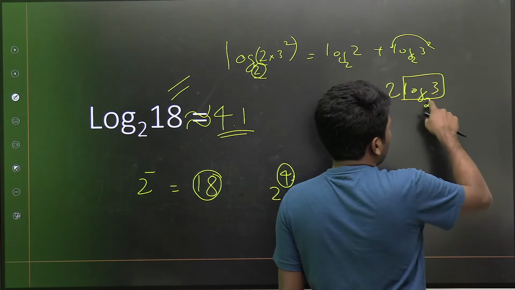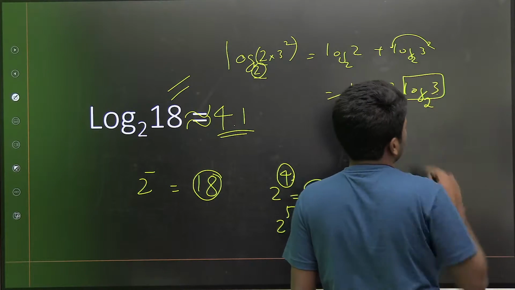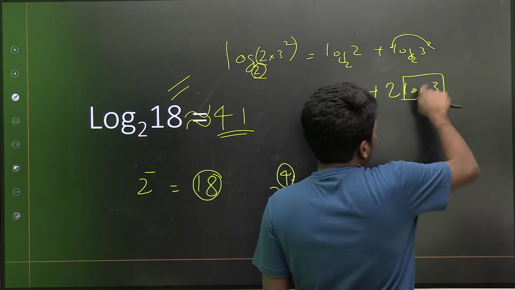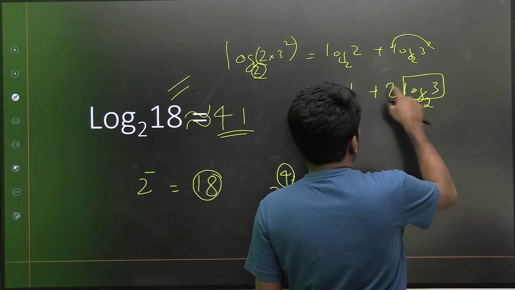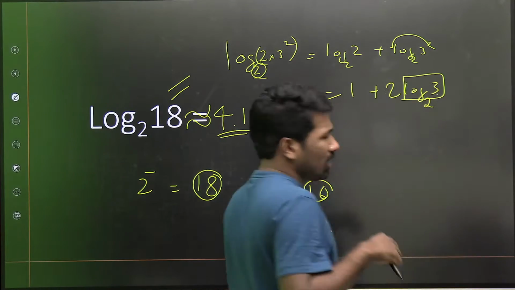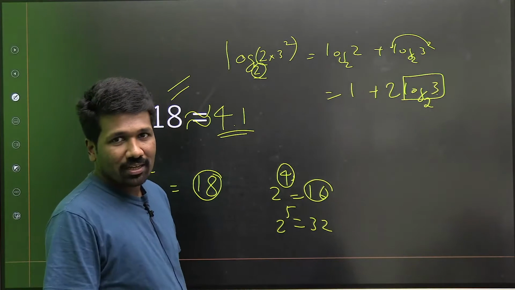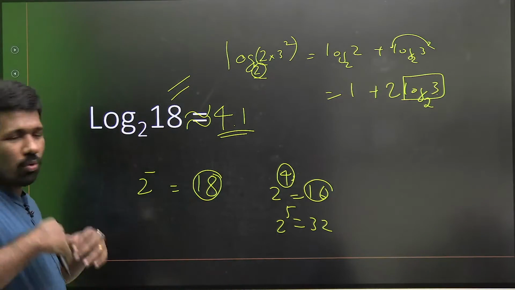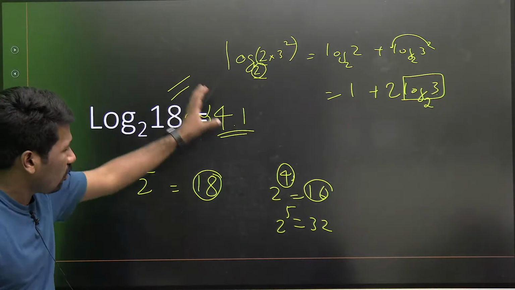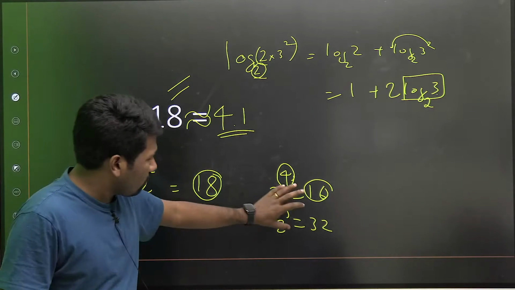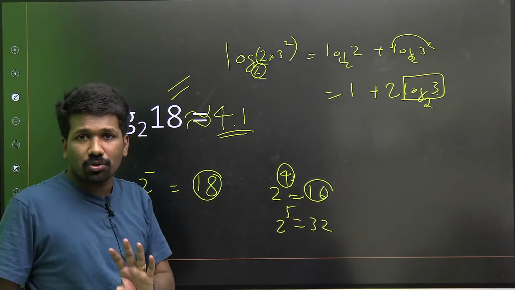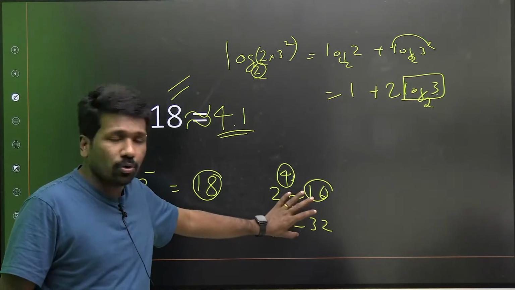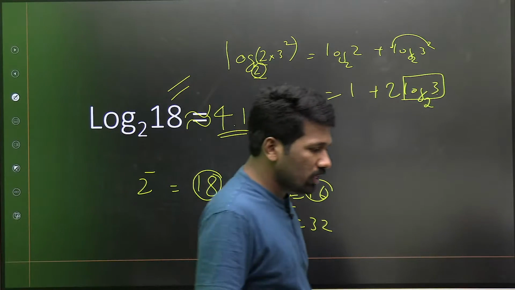But 2 का कौन सा power है? 2 का first power 2 है, 2 का second power 4 है ना. So it is almost 1.5 we can say. So 2 into 1.5 plus 1, it is little more than 4 you can say. Again, I am just trying to make you involved into logarithm. I am not trying to solve these values. Whether you understood this estimation or not, that is what I want to know. Is that clear? Please respond.